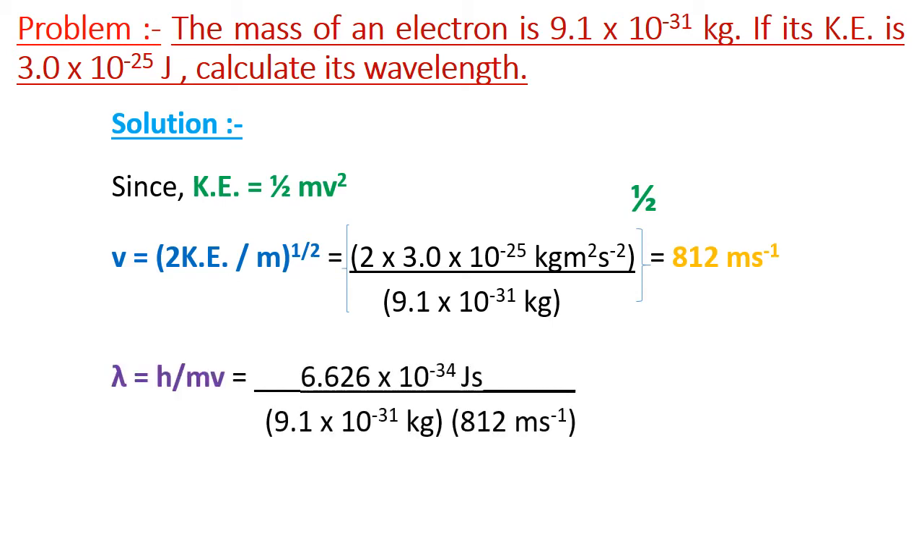Now let us calculate the wavelength of an electron. Wavelength is equal to h divided by m into v, where h is the Planck's constant whose value is 6.626 into 10 to the power minus 34 joule second, m is the mass of an electron, that is 9.1 into 10 to the power minus 31 kg, and v is the velocity of an electron, which is calculated as above, 812 meter per second. After simplification, this gives 8967 into 10 to the power minus 10 meter, which is equal to 896.7 nanometer.